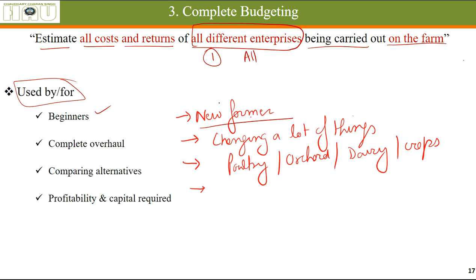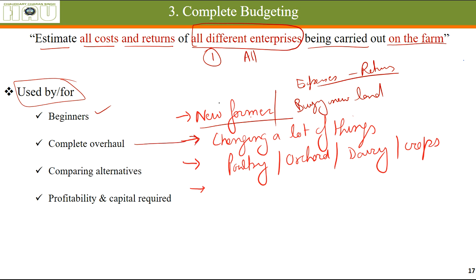You are seeing many new farmer techies who are taking up farming these days, people who are buying new land and cultivating crops themselves. So they need to have an idea where they need to spend the money, what will be their expenses and what will be their returns, how much money they will be making.